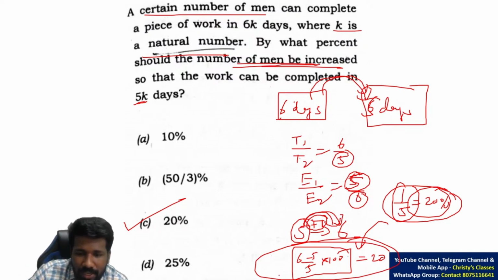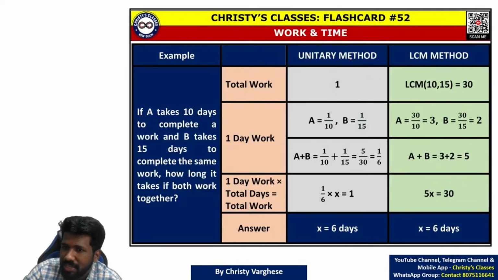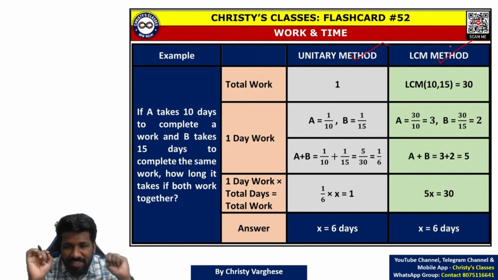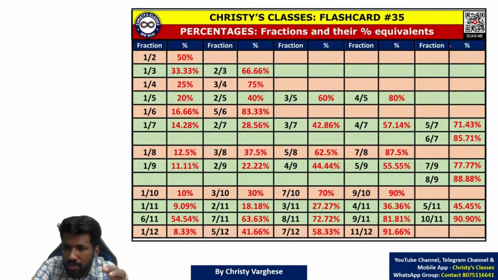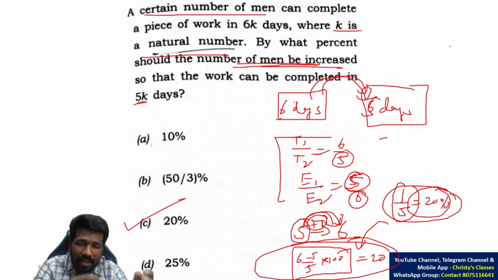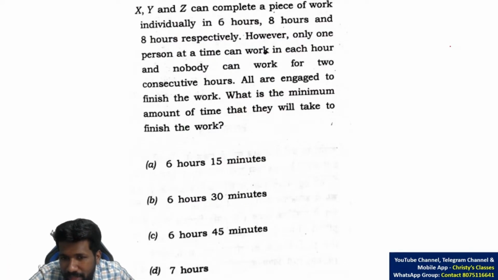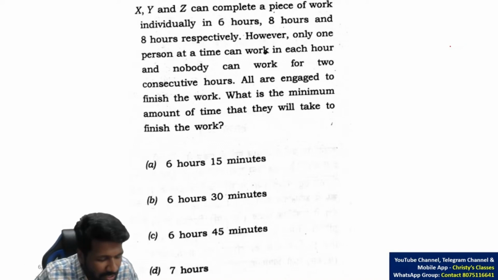So 20% is clear, I guess. Again, this is not the only way. Here I have used the proportionality idea. The other way is you can use the unitary method and LCM method, which I have taught in class. Due to lack of time, I am not explaining multiple methods for the same question. So those of you who are not okay with the efficiency method, you can go for the unitary method and LCM method, which we have discussed. But that needs more steps in this question because the question didn't clearly say how many men or the efficiency of each man. If the question is of that structure, the unitary method and LCM method are better. I will show you an example of that in the next question itself.